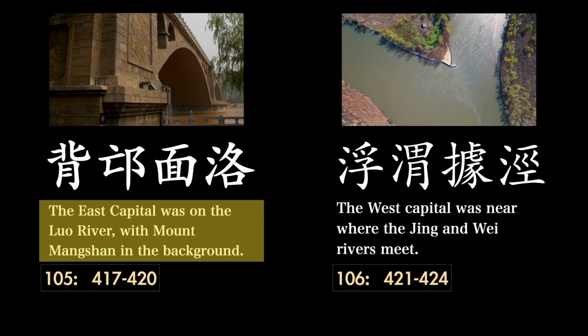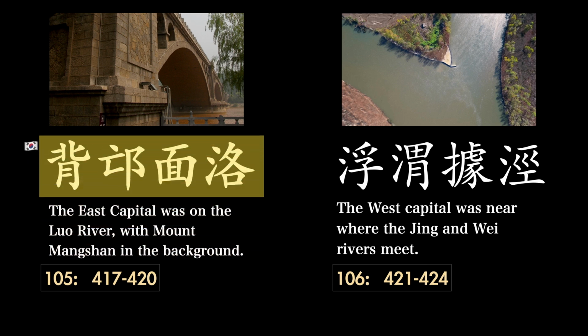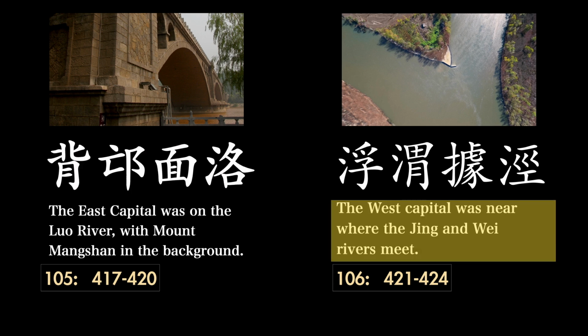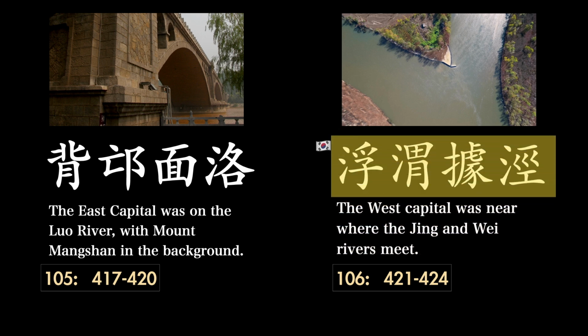The east capital was on the Luo River with Mount Mangshan in the background. 대망멸락, 敗亡面落、 背芒面落 The west capital was near where the Qing and Wei rivers meet. 부의거경, 不意固形、 福味俱精